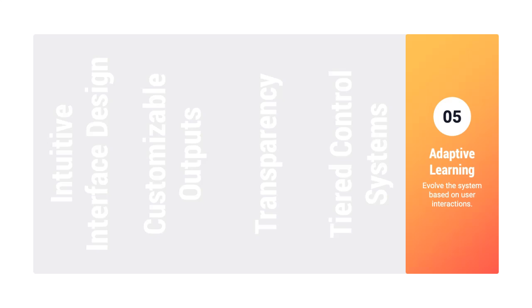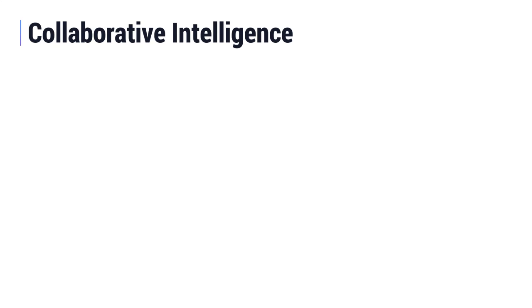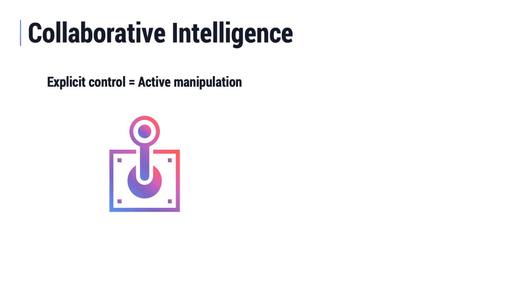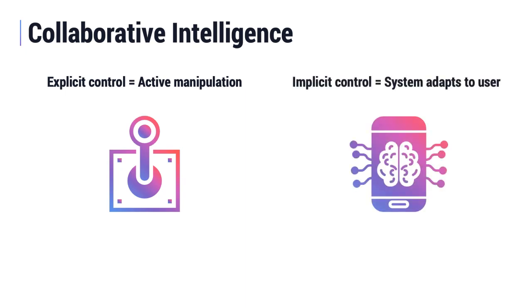When we talk about empowering users in generative AI systems, it's crucial to consider both explicit and implicit forms of control. Explicit control is what we typically think of: sliders, buttons, and options that users actively manipulate. But there's also implicit control, where the system learns from user behavior over time, adapting without direct input. The real power comes when we combine these approaches to create truly collaborative intelligence.